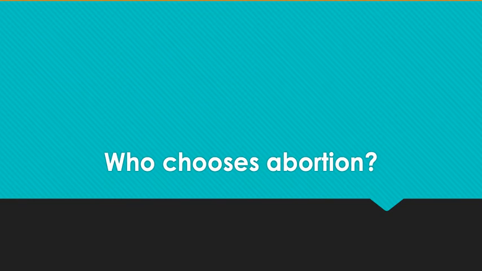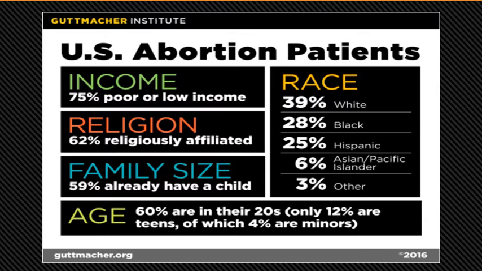Okay, so let's start with this. Who chooses abortion? This is one of the really great graphics I was talking about from the Guttmacher Institute that gives us a lot of information. As you can see, the majority of U.S. abortion patients are poor or low income and under the age of 30. It is also interesting to note that the majority of these patients are religiously affiliated and already have a child, as a common myth about abortion patients is that they are not religious, that they hate children, or they do not currently have any children. As you can clearly see, the majority of people choosing abortion already have a child and/or have a religious affiliation.